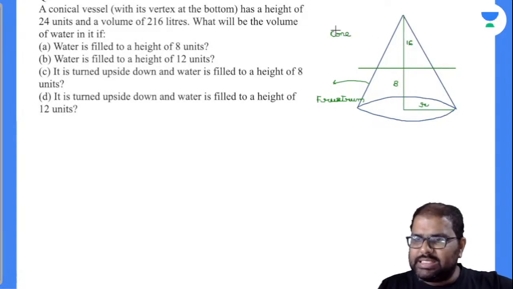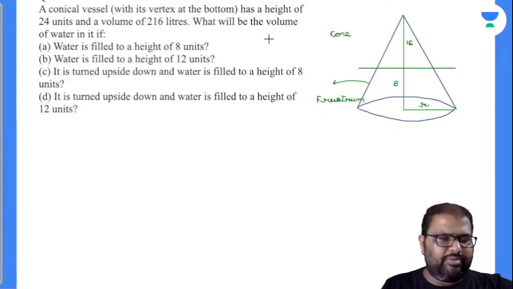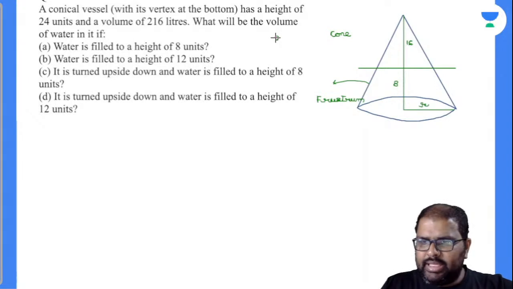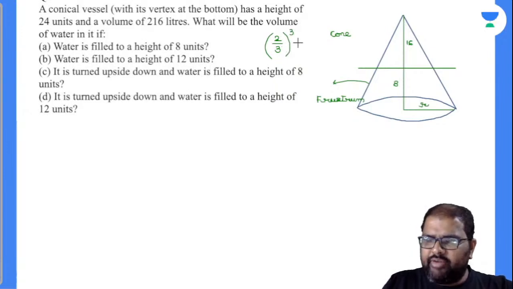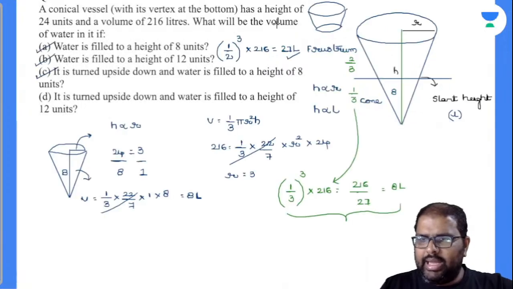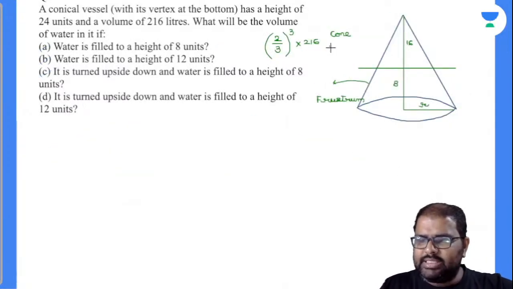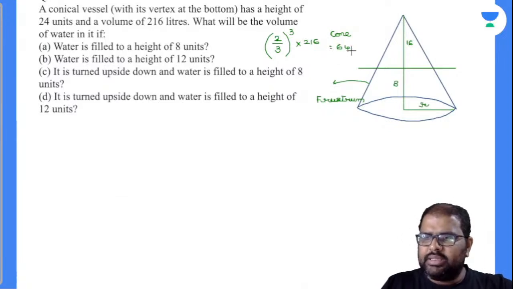Now look, 16 out of 24. 16 out of 24 is how much? Is it 4 by 6? Is it 2 by 3? Yes, it is 2 by 3. 2 by 3 whole cube, because I have to find out the volume. So into 216 liters. Everybody knows 8 by 27 is how much? 8 liters. 8 into 8, is it 64 liters? This cone can fill 64 liters.